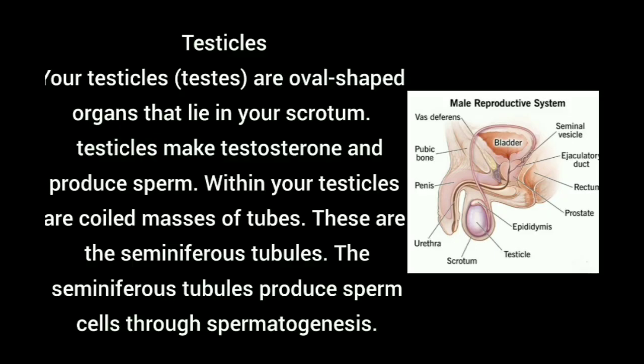These seminiferous tubules produce sperm cells through the process of spermatogenesis.